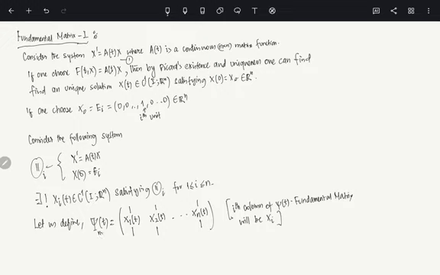Now you do realize that phi is an n cross n matrix, and since x1, x2, up to xn are all C1, phi is also C1. So you do not really have to worry about it. Now, okay, fine. There are a few properties which we really need to understand.